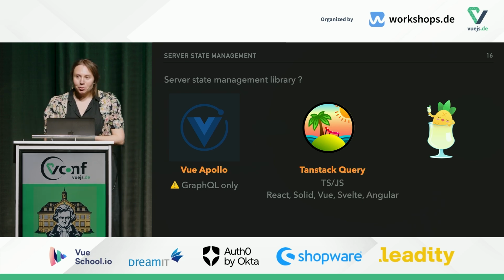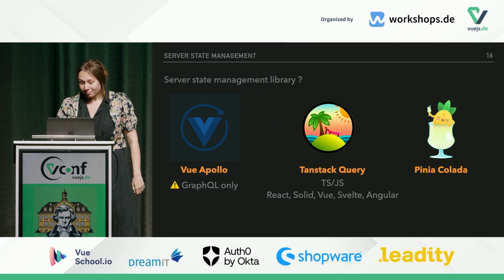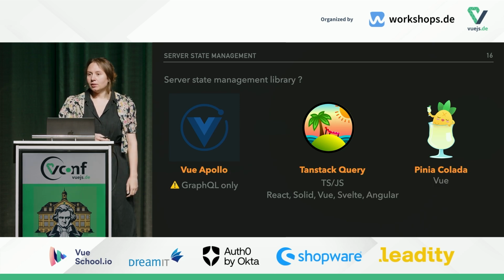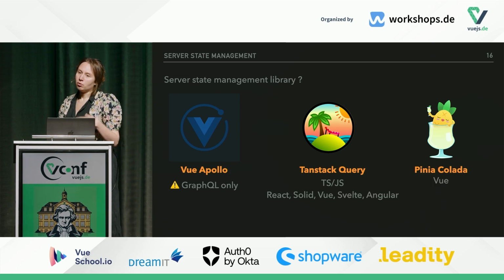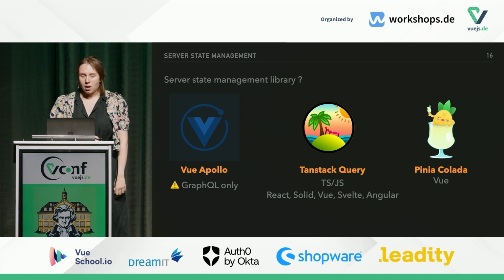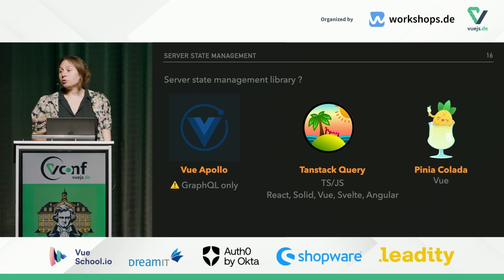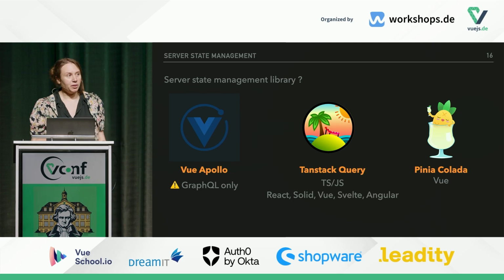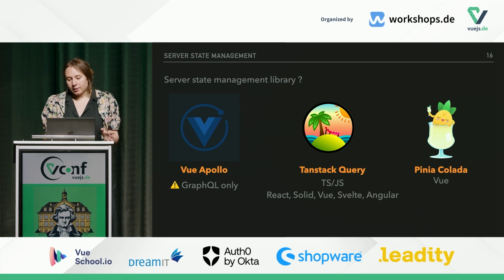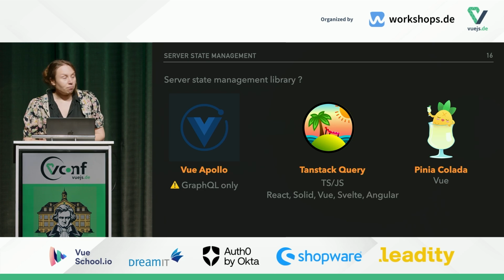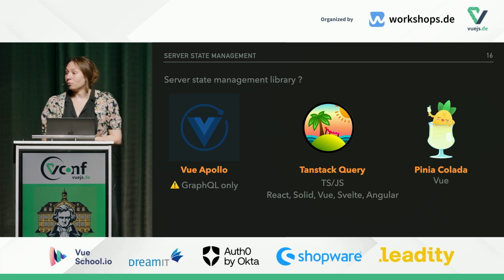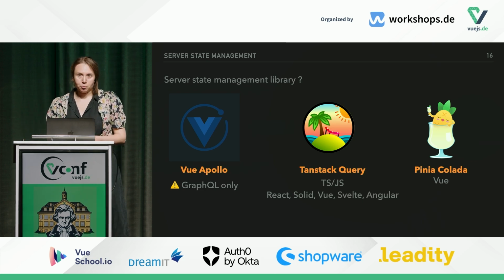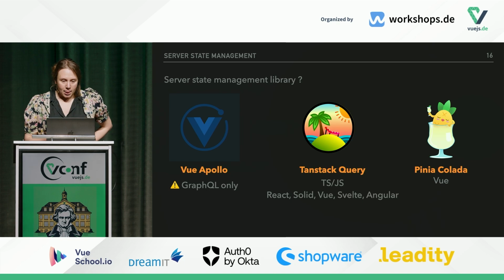We have a third tool, which is Pinia Colada, and which is designed on Vue and only for Vue. This list is, of course, not exhaustive. There are some other libraries, but I haven't mentioned them because Vue Apollo and TanStack Query are really the main tools, and I hope one day Pinia Colada also for the Vue community.